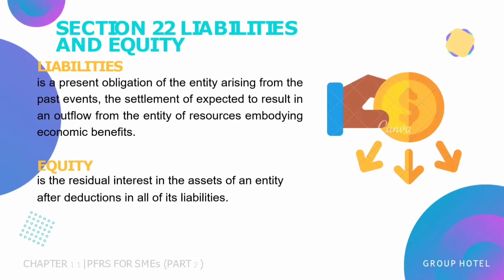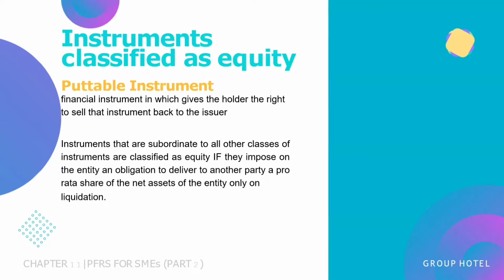Section 22, Liabilities and Equity. Ang liability ay isang present obligation of an entity which arises from past events and payment or settlement of a liability will result to an outflow sa entity na meaning an economic benefits. However, ang equity naman ay ang naglalaman ng investment by the owner plus addition to those investment na nanggagaling through profitable operations and retained for use in the entity's operations minus reductions to owners' investments bilang resulta ng unprofitable operation and distribution to owners.